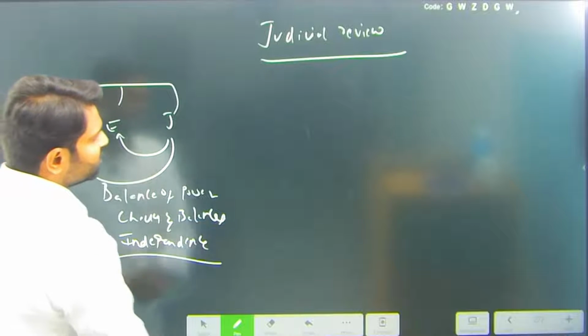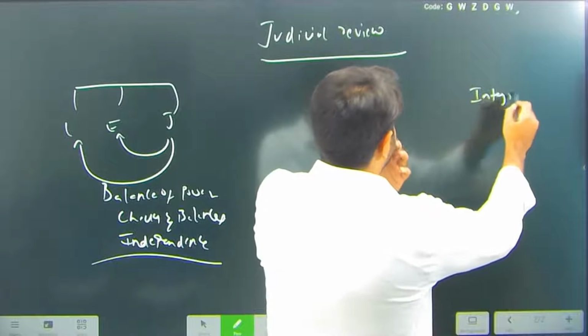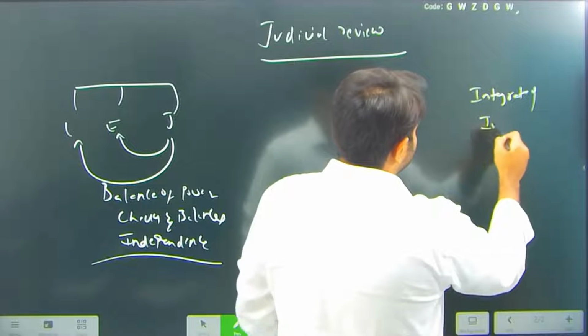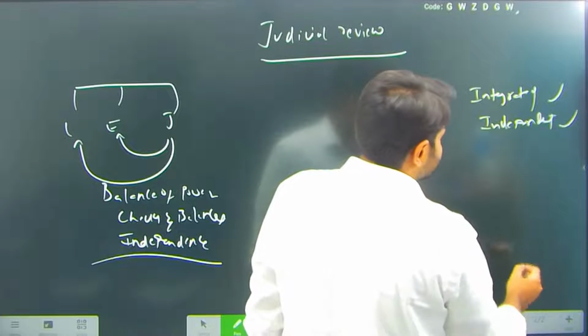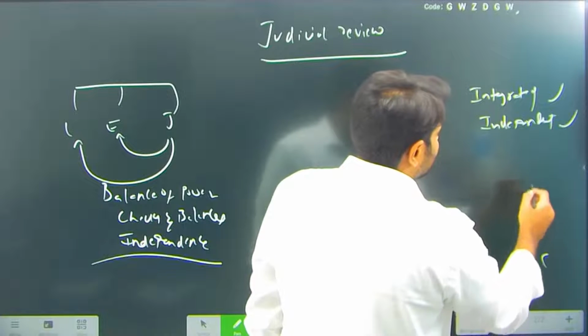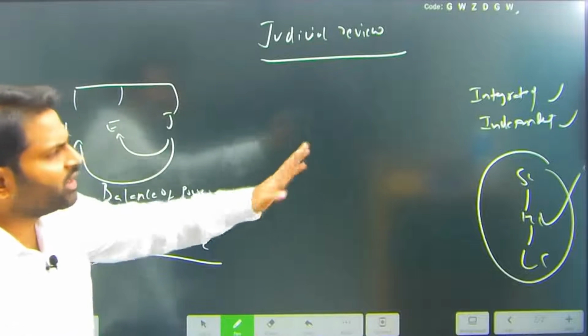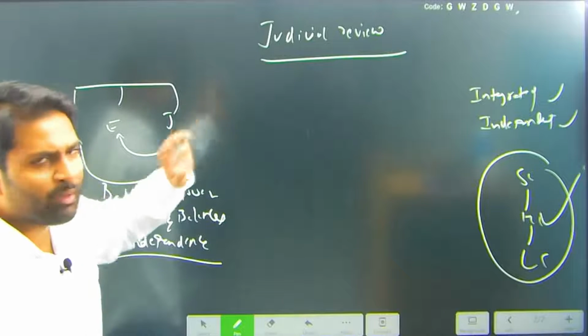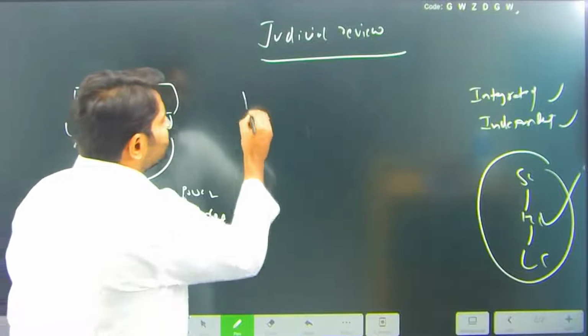In India, the kind of judiciary we have is integrated and independent, independent of the other two organs. Integrated means local courts, above that we have high courts, above that we have the Supreme Court. This is called integrated judiciary, right? So integrated judiciary, independent judiciary, the most powerful judiciary in the world, because it can check the actions of